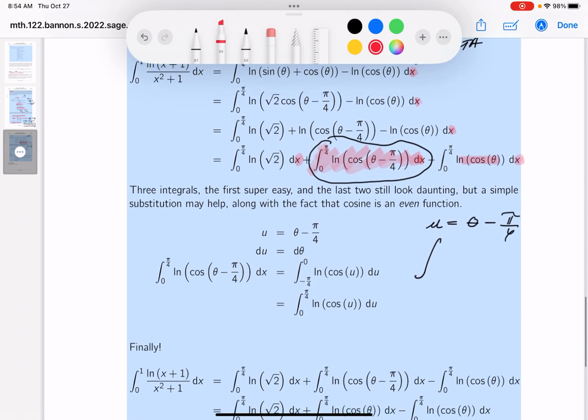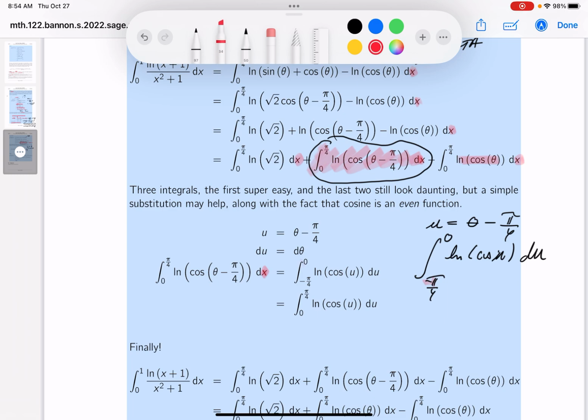So let's take a look at this over here. So, and again, this should be a theta too. All right, we'll correct that. So we're going to go to the land of u's now. What are you going to get? Minus pi over 4. Whoops. And that's going to go to 0. And then you're going to get the natural log of the cosine of u, and that's going to be du now. Fairly simple, all right?